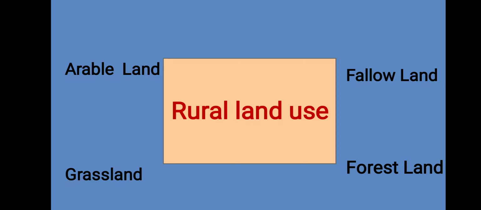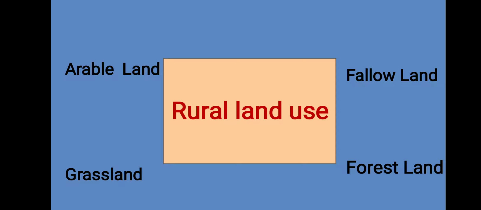The next important type is forest land. Demarcated forest areas are also a type of rural land use. From this area, different products like firewood, gum, and grass are obtained. It means in whatever dense forest there is, people take different things from that forest like gum, firewood, and different medicinal plants. They collect these things, honey from the forest, and sell. So this land is known as forest land.